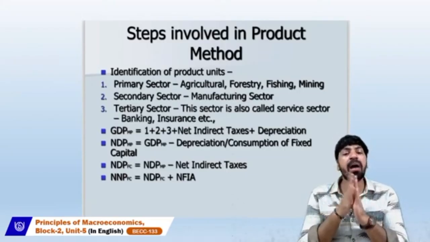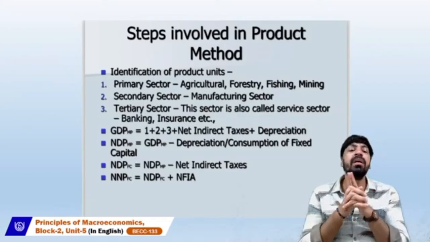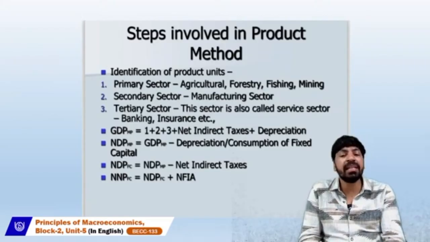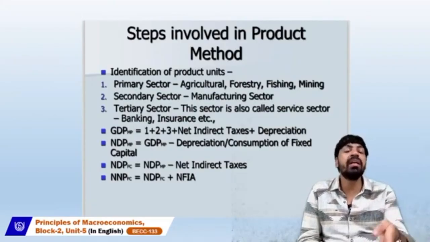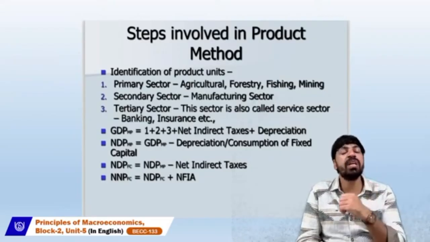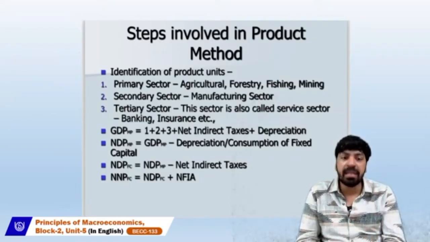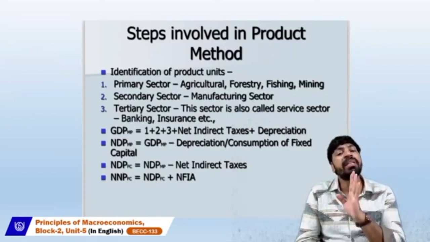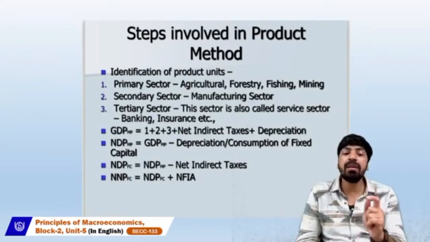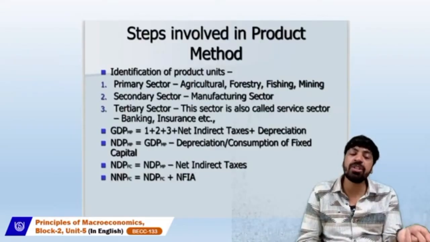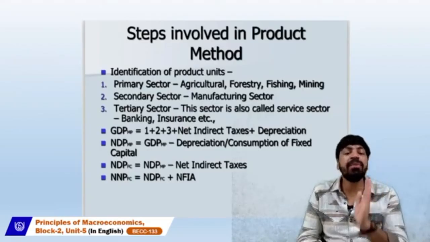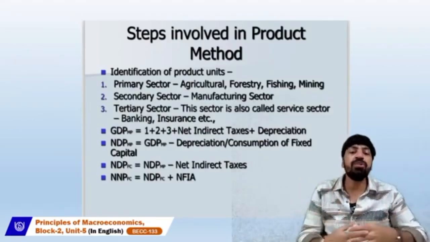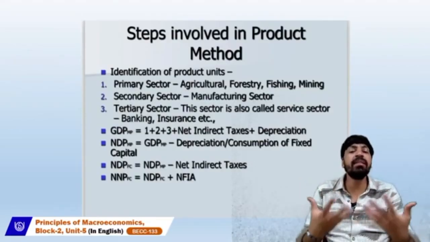When we go from market price to factor cost, we have to deduct net indirect taxes. When we talk about gross to net or net to gross, we are talking about depreciation. But when we talk about domestic to national, we are talking about net factor income from abroad. So these are key points to identify and memorize the formulas.